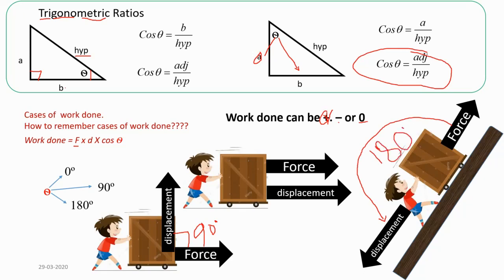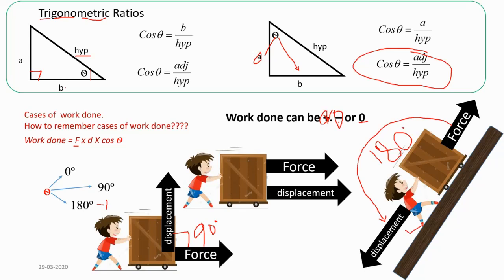So when the angle between the force and displacement is 180 degree, when you press cos 180 degree in the calculator, you will get negative 1. So cos 180 degree is negative 1. So when you multiply force, let us say force is having a certain value, displacement is a certain value, and you multiply by negative 1, the whole thing will become negative. So this is the condition where the work done becomes negative, and it is not given in the book, but it is important to understand.